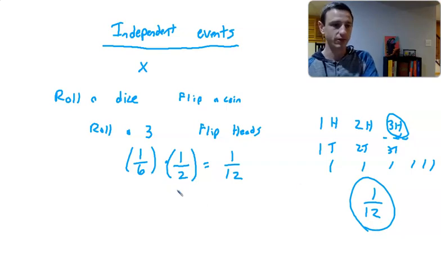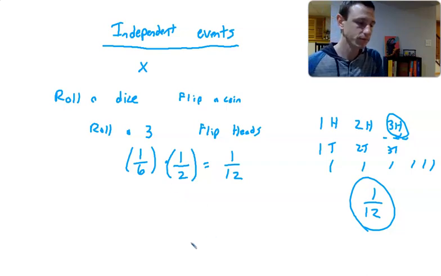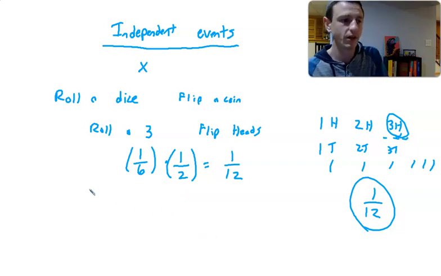See? There's this more visual approach of actually mapping out all the possible outcomes. And then there's the more multiplication route of looking at it as a multiplication problem: probability of rolling a 3, 1 out of 6, times probability of heads, 1 out of 2, and you get 1 out of 12.